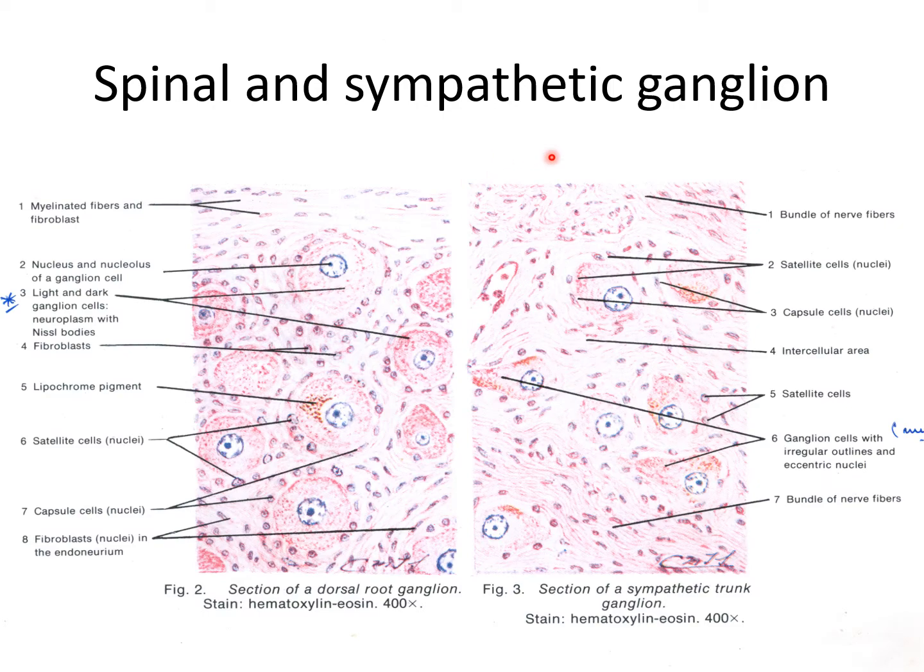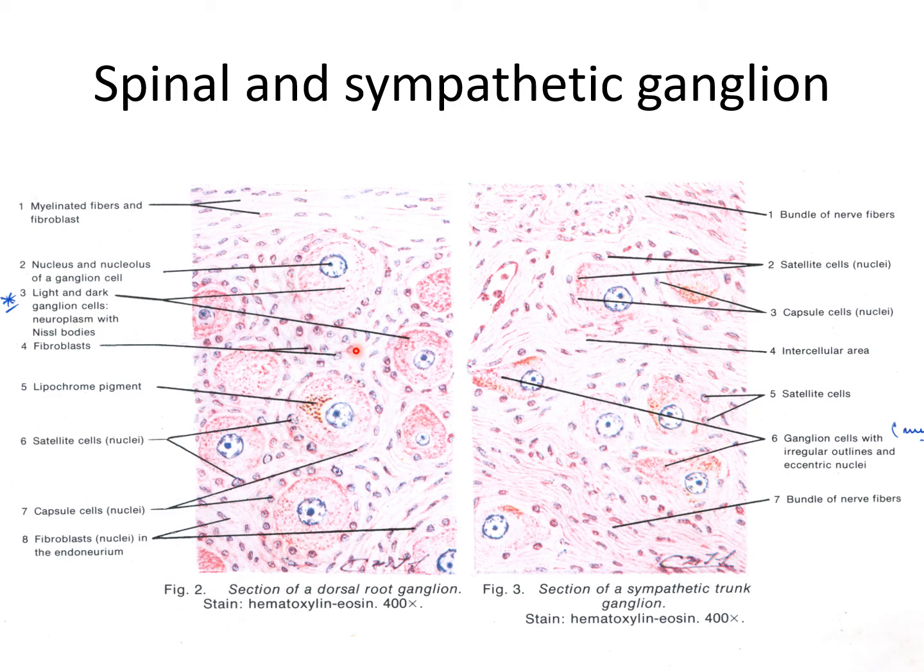Now the spinal and sympathetic ganglion. Here you can see the histology of this ganglion. It is covered on the outside by a connective tissue capsule, and the entire ganglion is supplied by fine connective tissue. The unipolar neurons with centrally placed nuclei are large and arranged in groups, chiefly at the periphery of the ganglia.